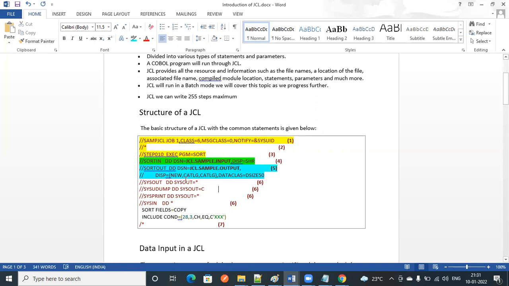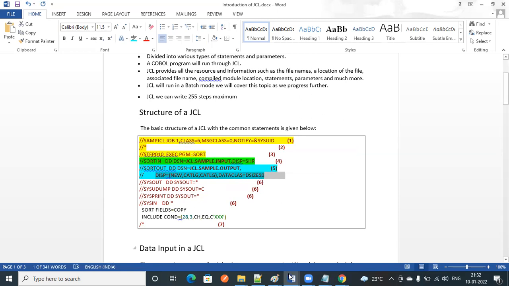So how can we identify whether it is an input file or an output file? If it is an input file, it contains only one statement, DD DSN name equal to, DISP equal to SHR. If it is an output file, it contains DISP parameters, DCB parameters, and SPACE parameters.